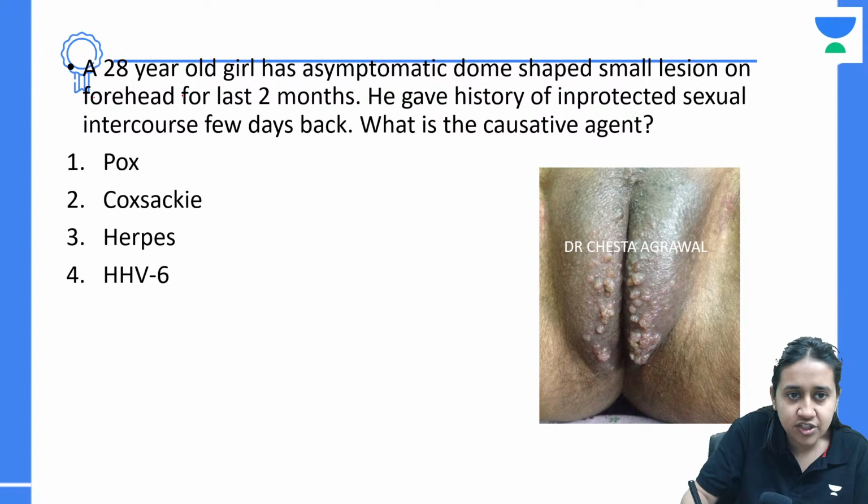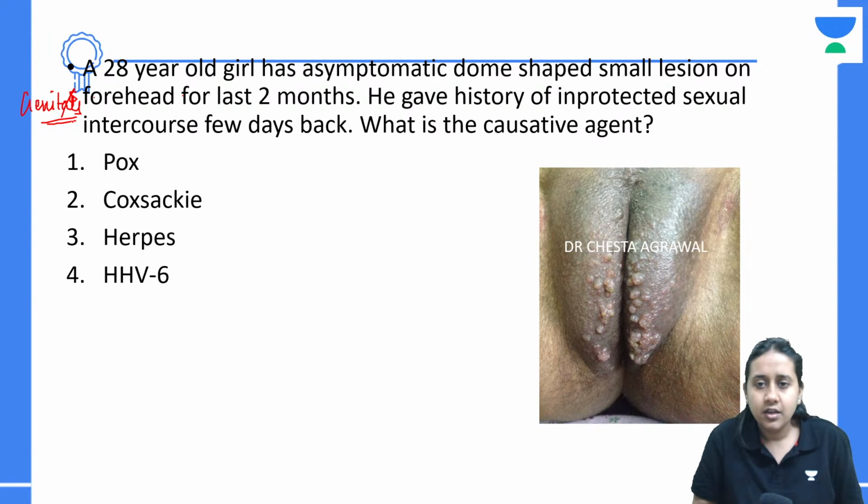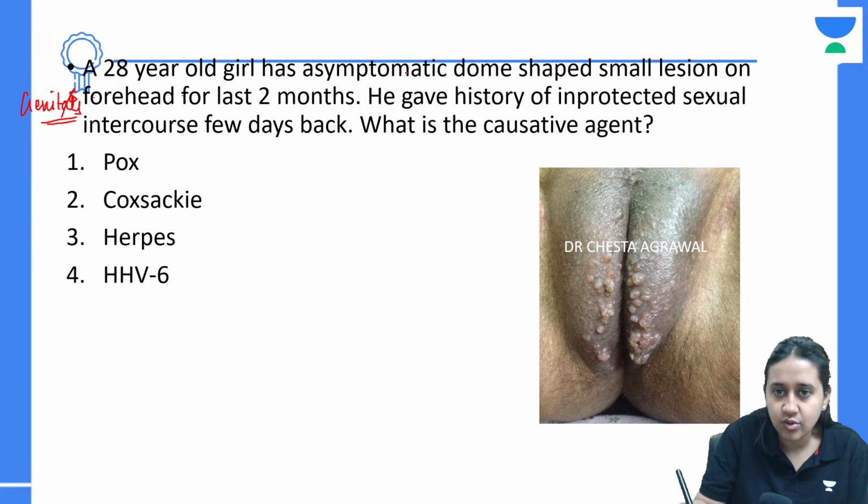Now, the patient develops lesions on the forehead and on the genitals. What is the answer? He gave a history of unprotected sexual intercourse a few days back.